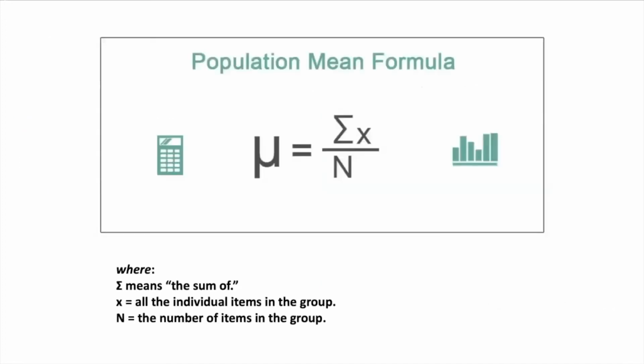Now, next is the population mean formula. How do we calculate the population mean? Population mean is given by the sum of all the observations divided by the total observations, where sigma x is the sum of all the individual items in the group and N is the number of items in the group.